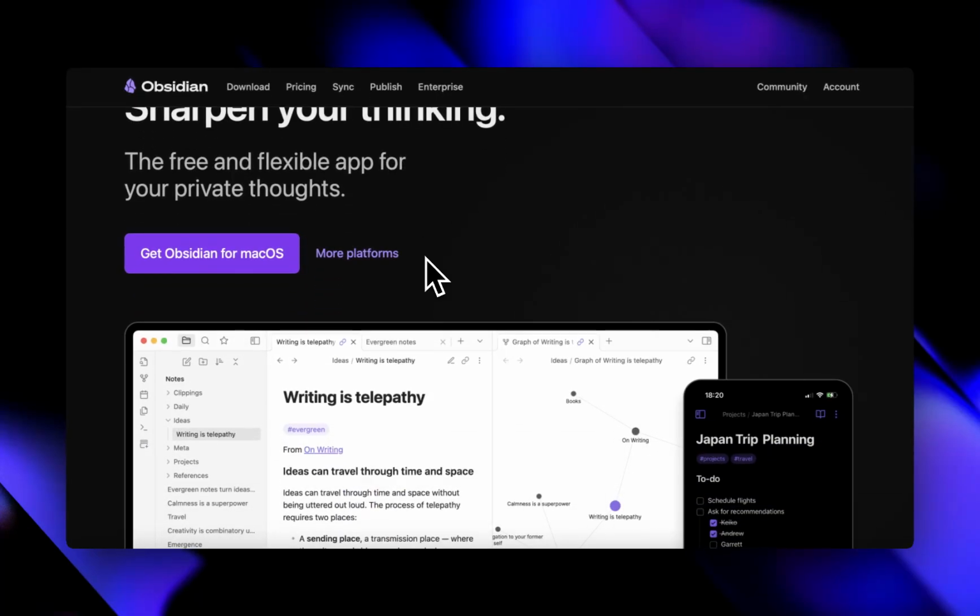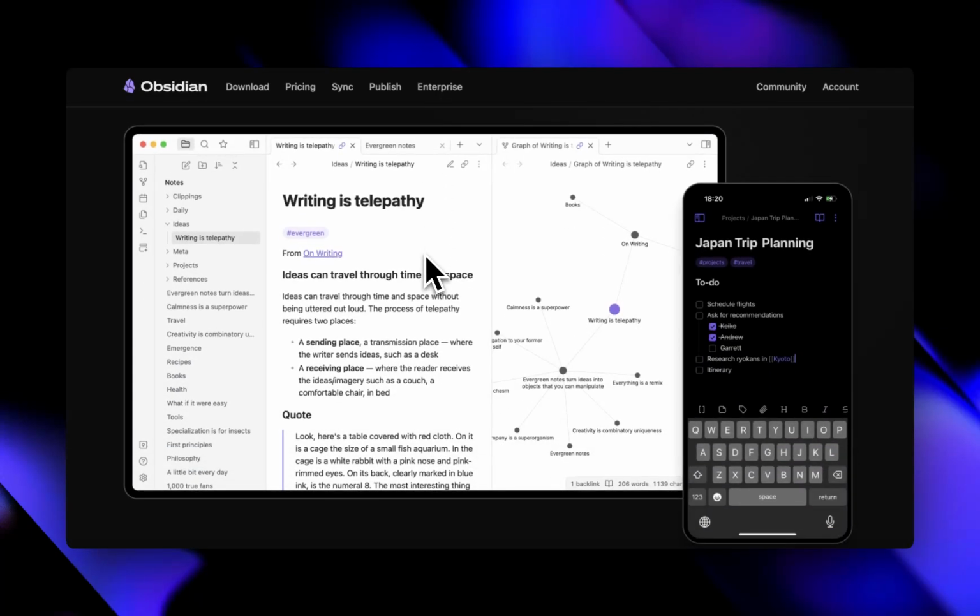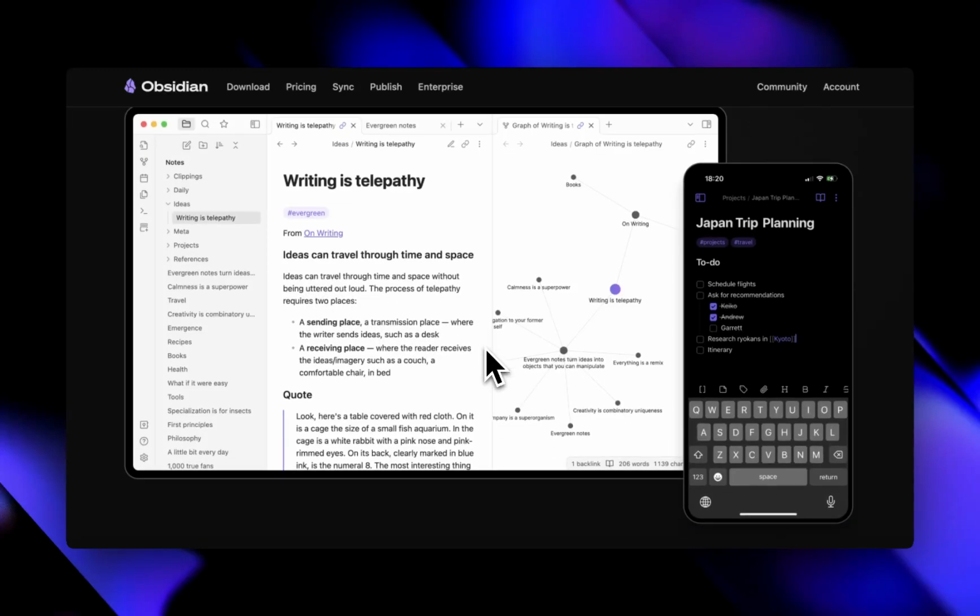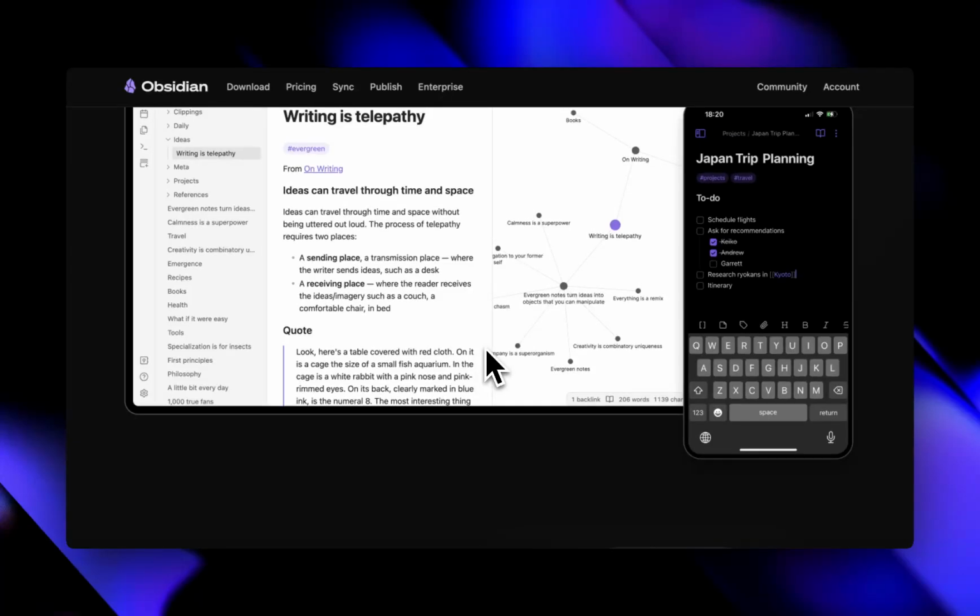Obsidian is like a second brain in Markdown. It's a local-first plain text note-taking app that's all about linking your thoughts together. Think knowledge maps, daily notes, backlinks. If those words excite you or confuse you in a good way, Obsidian might be your jam. It's free for personal use, which is wonderful. But let's dig into what actually makes it great.